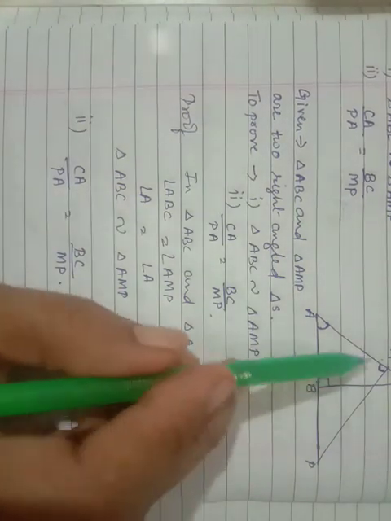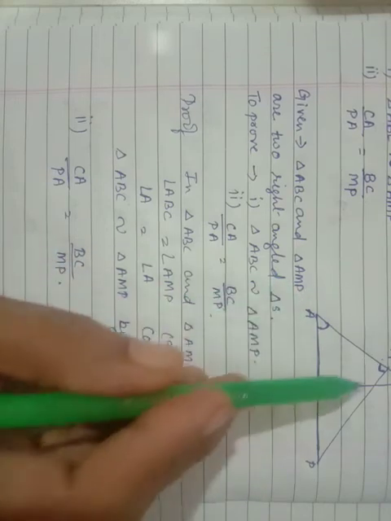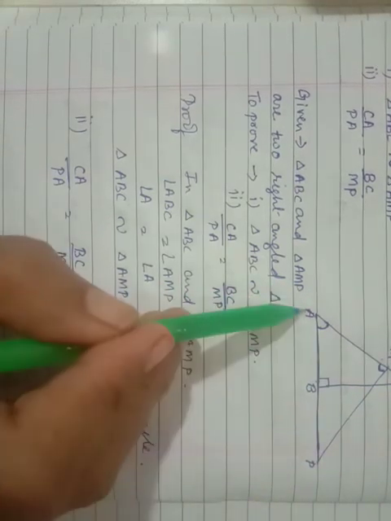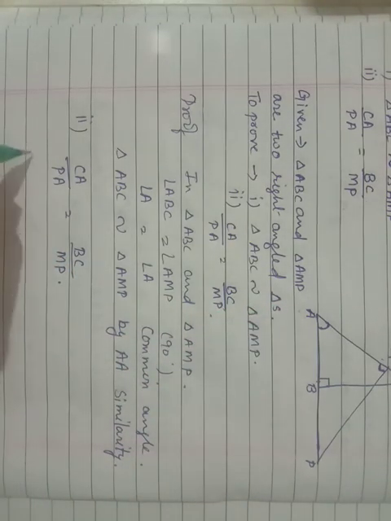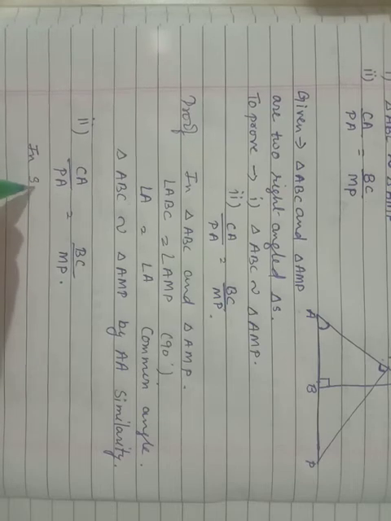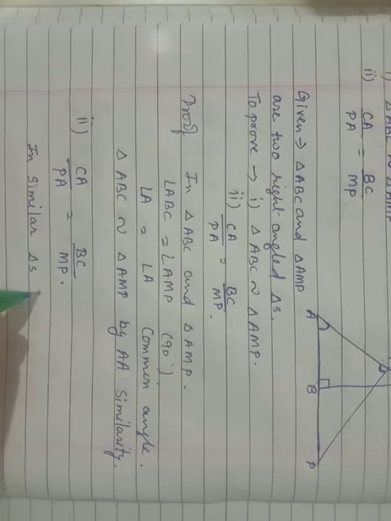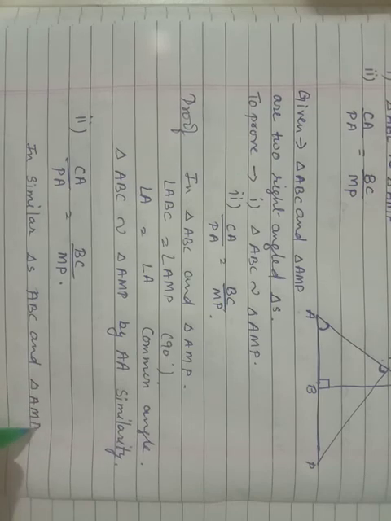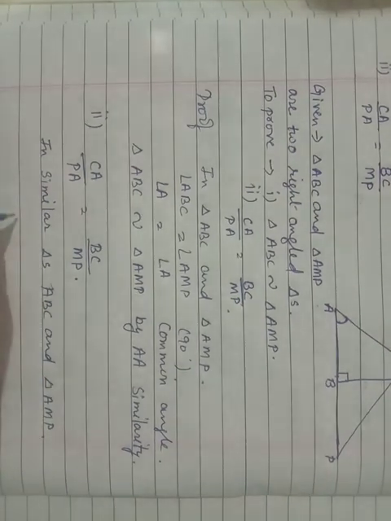Okay, and in this triangle, PA is the hypotenuse. Here CA is hypotenuse, and here PA is hypotenuse. So you can write in similar triangles ABC and AMP, the ratio of the sides are also equal.